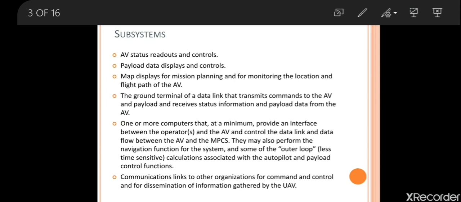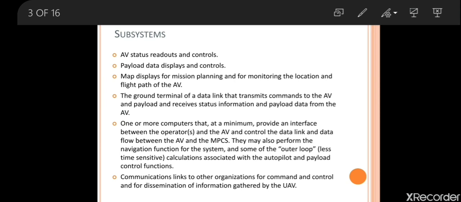The last one, the communication links to other organizations for command and control and for dissemination of information gathered by the UAV. When we are making the mission, the target will be given by another organization.